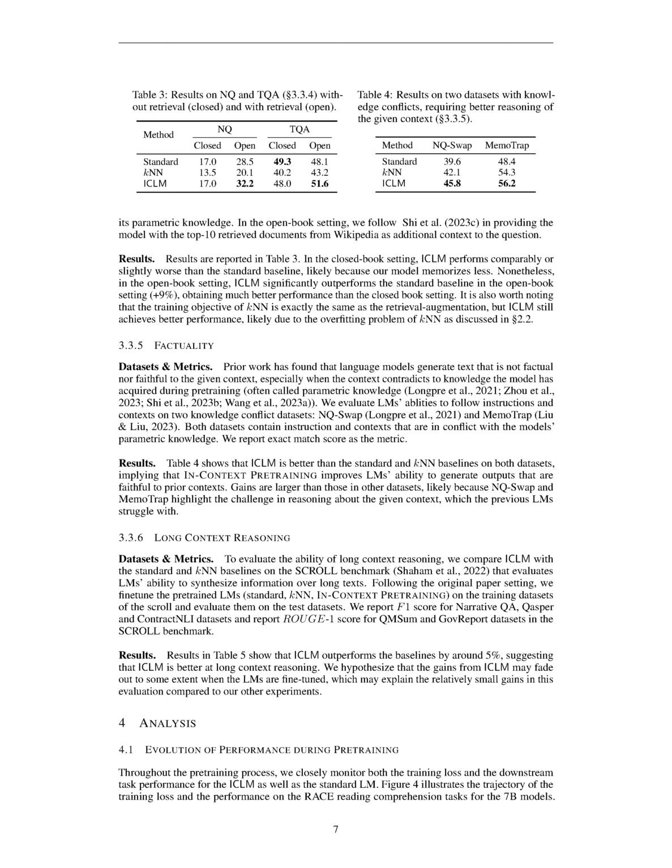Section Summary. In this section, the authors compare their proposed method, in-context pretraining, with 2 baselines: the standard method, which randomly shuffles documents in the input, and the KNN method, which places each document and its retrieved top K documents together in the input. They evaluate the performance of in-context pretraining and the baselines on various tasks including language modeling, in-context learning, reading comprehension, open book question answering, factuality, and reasoning.